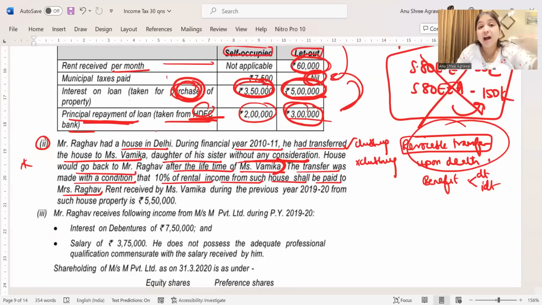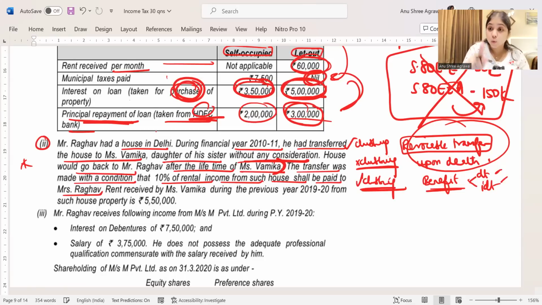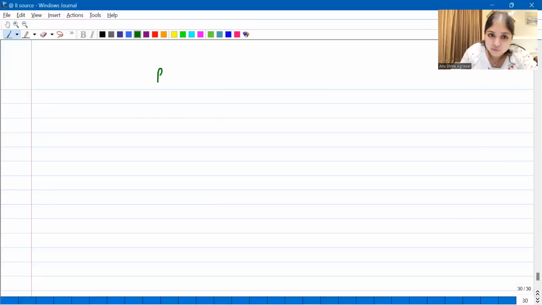So even if I treat it as if it is an irrevocable transfer and say no clubbing, if the transferor is enjoying any benefit directly or indirectly, there will be clubbing. So here the clubbing provision will apply. Are you understanding, everybody? Yes, I'll repeat one last time. Listen carefully. If the transfer is a revocable transfer, then will you do clubbing? Yes, you will do clubbing.